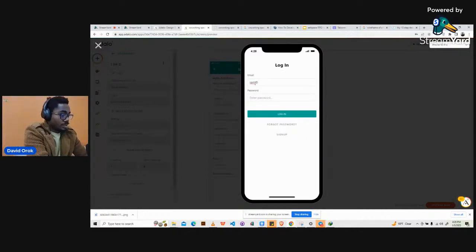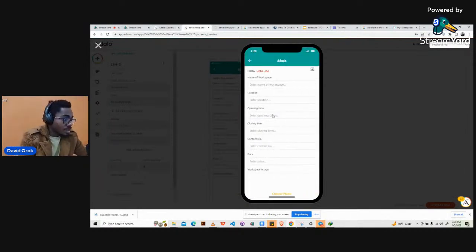Let's just use our same Gmail. We're going to use Uche, Uche at gmail.com, 1, 2, 3, 4, 5. All right, so this is the dashboard for Uche. Uche is the admin.